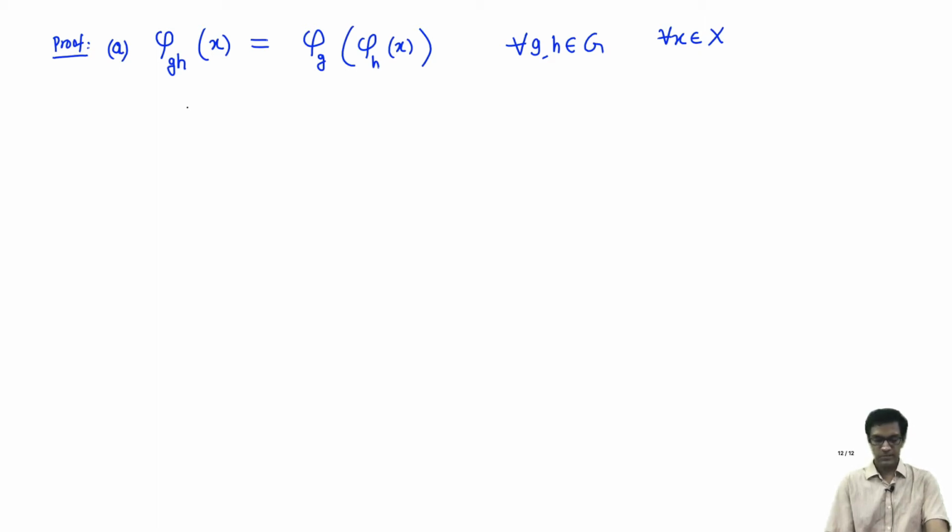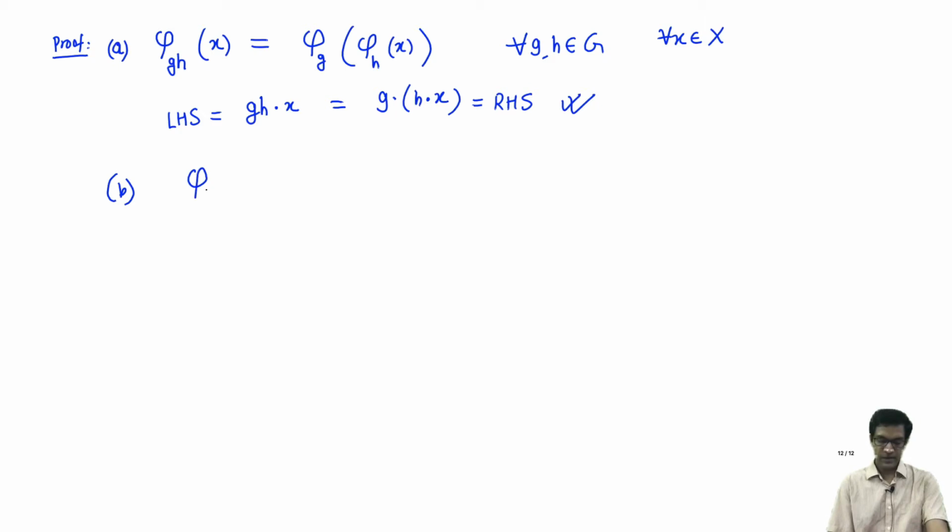Why is this? This is more or less the definition of the action. What is the left hand side? The left hand side by definition is just the product gh acting on x. But one of the axioms of the group action says that gh acting on x is just g acting on h acting on x. That's exactly the right hand side, which is phi g evaluated on phi h of x. So this is done.